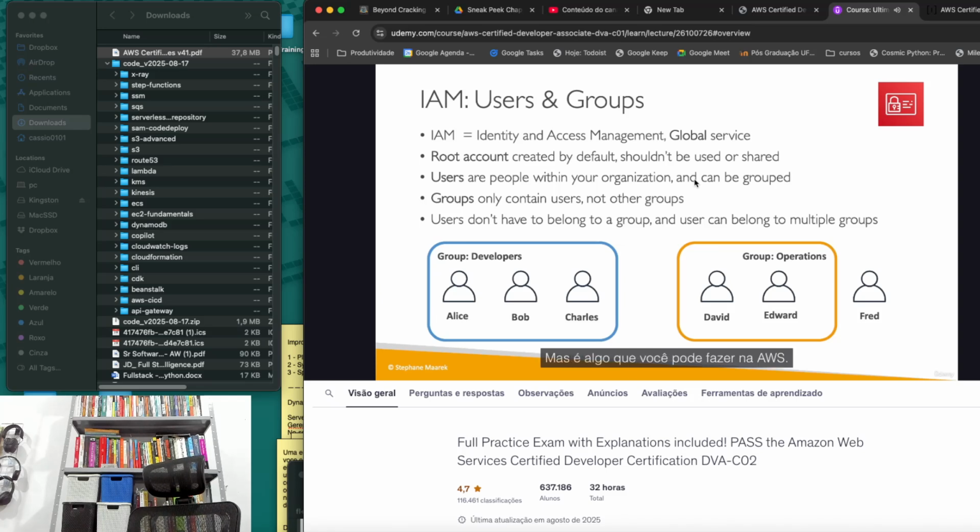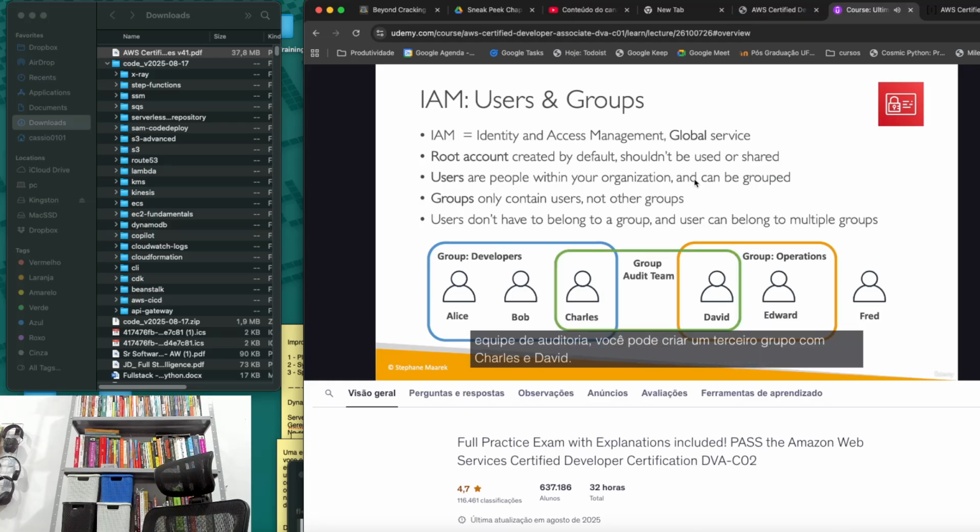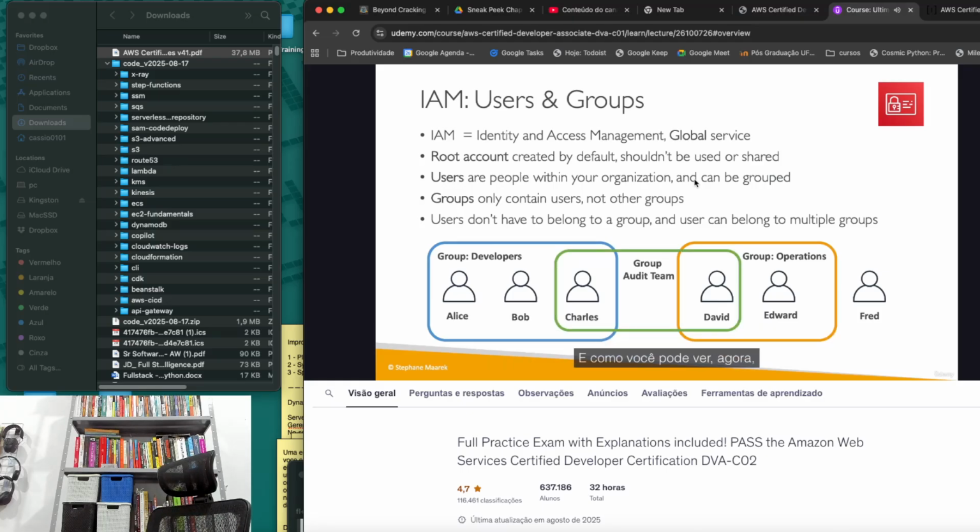That is not best practice, but it is something you can do in AWS. And also, a user can belong to multiple groups. That means that, for example, if you know that Charles and David work together and they're part of your audit team, you can create a third group with Charles and David. And as you can see now, in this example, Charles and David are part of 2 different groups. So these are the possible configurations for IAM.